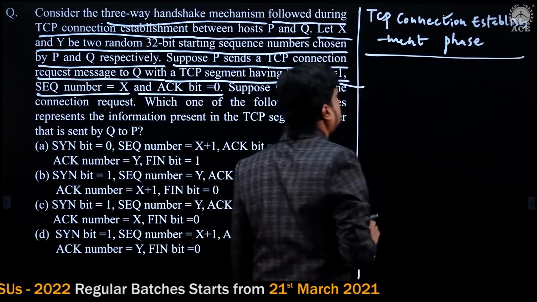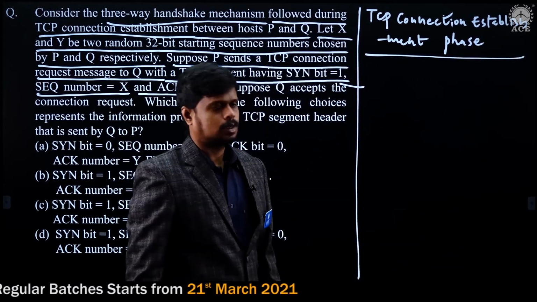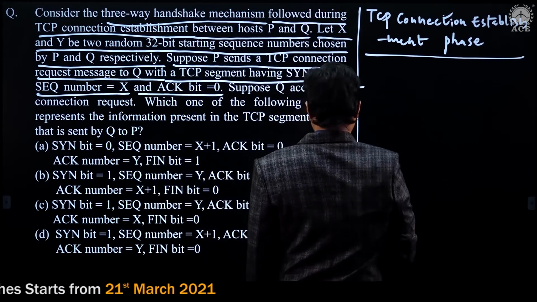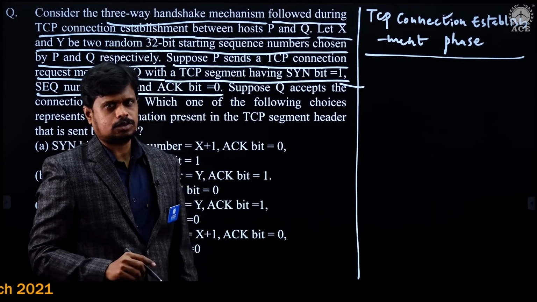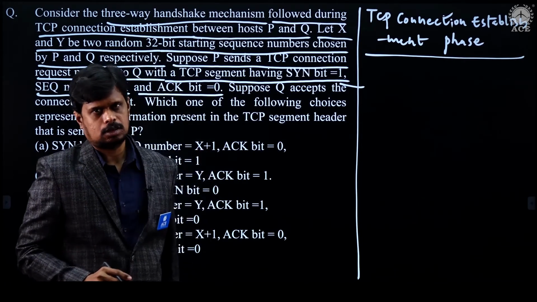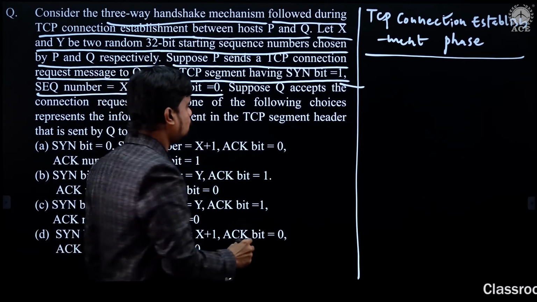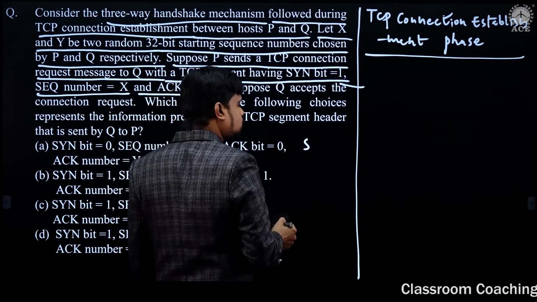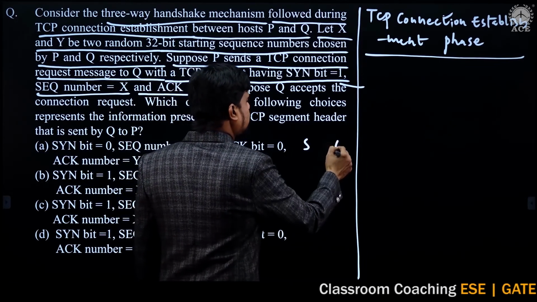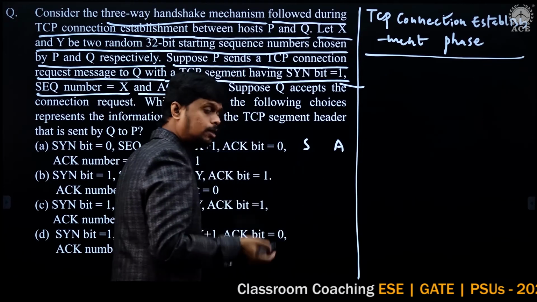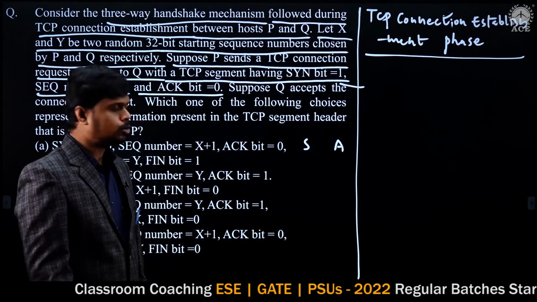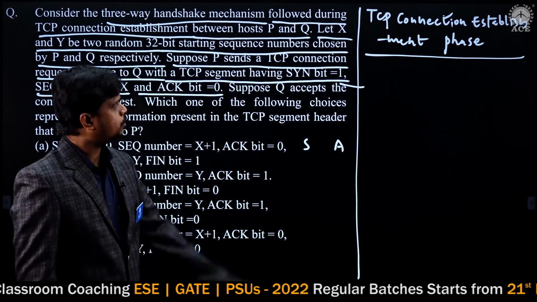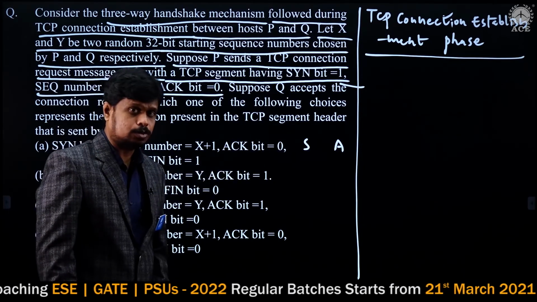In this phase, TCP uses two flags. What are the two flags it uses? The synchronization flag and the acknowledgement flag. But it does not use the finish flag here because it is a connection establishment phase.